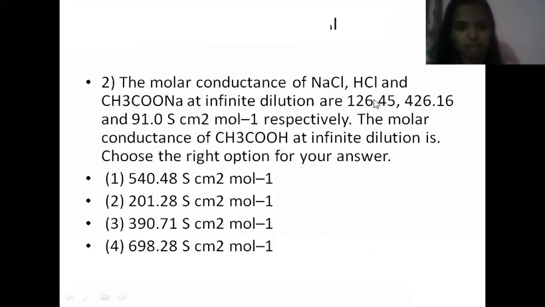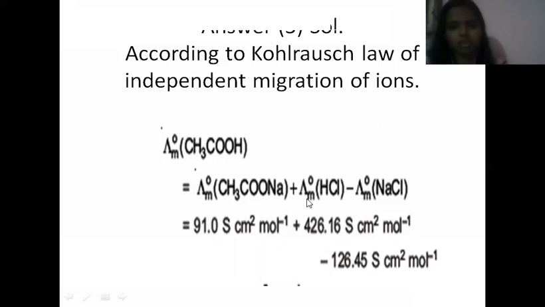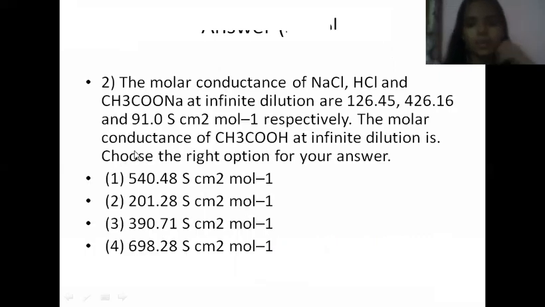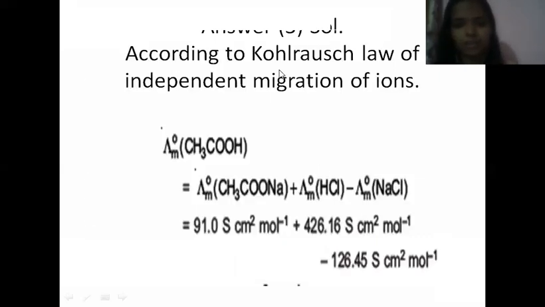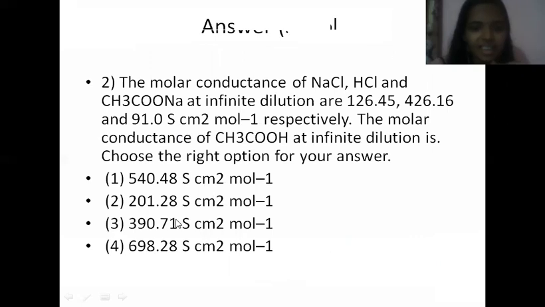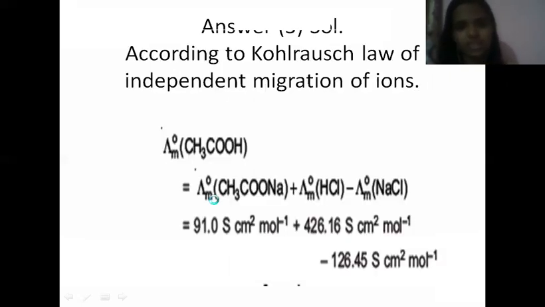The value is given as 91.0 Siemens centimeter square mole inverse. So substitute all the values. Lambda naught m HCl is given and lambda naught m NaCl is given. So substitute all these values, and this is a simple calculation. This is a very simple numerical type question. So when you subtract this, the answer is 390.71 Siemens centimeter square mole inverse. Okay, this is the answer. Very easy question.